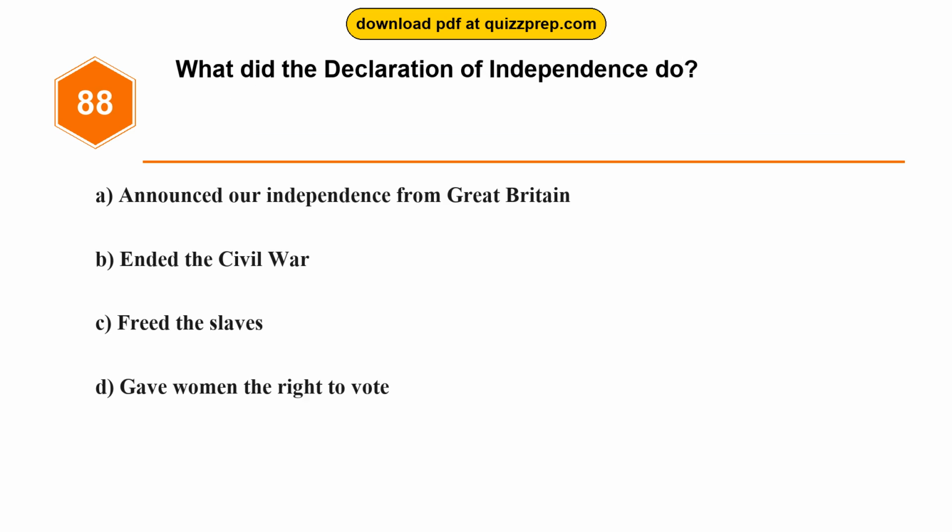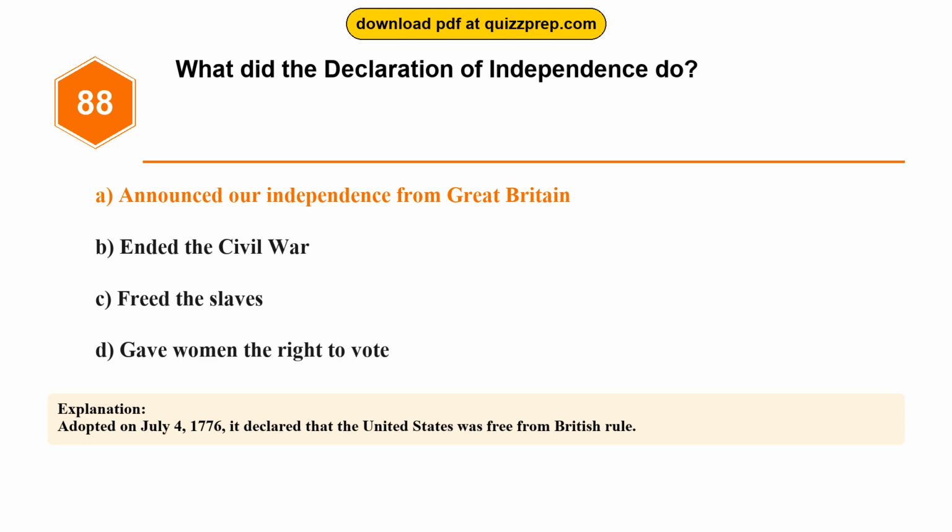Question 88. What did the Declaration of Independence do? Option A. Announced our independence from Great Britain. Option B. Ended the Civil War. Option C. Freed the slaves. Option D. Gave women the right to vote. The correct answer is option A. Announced our independence from Great Britain. Adopted on July 4, 1776, it declared that the United States was free from British rule.